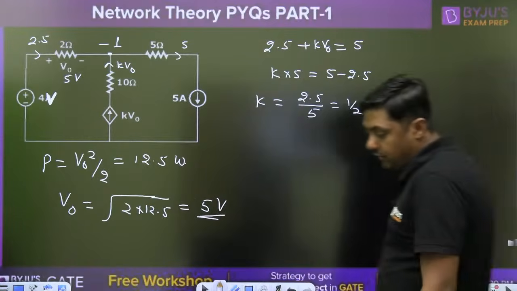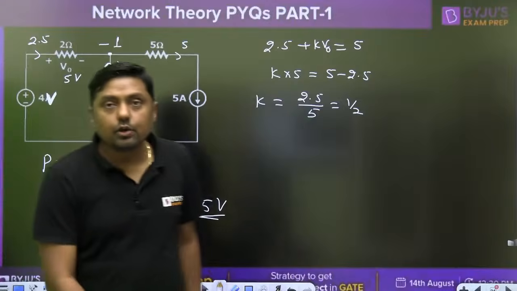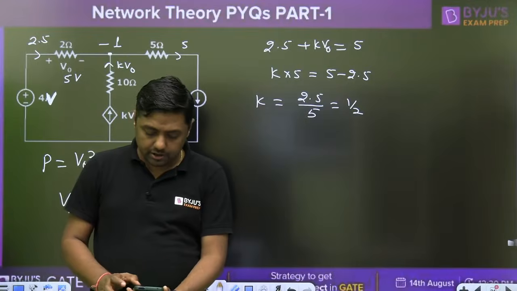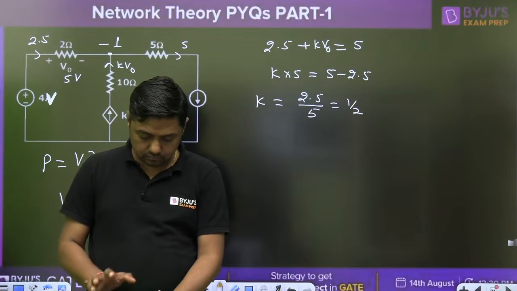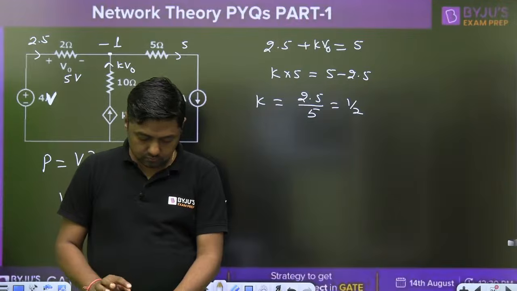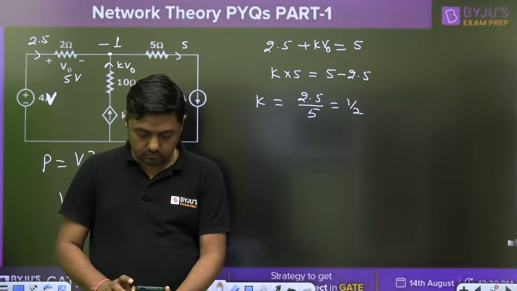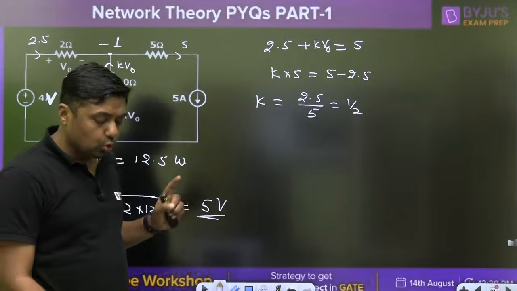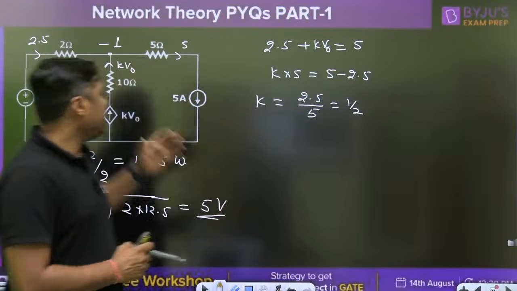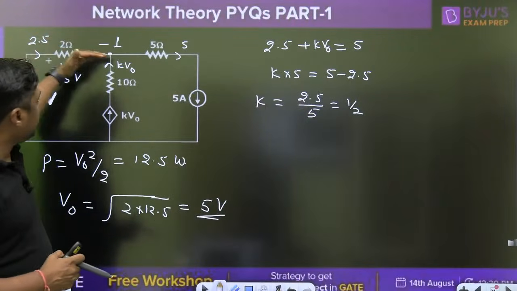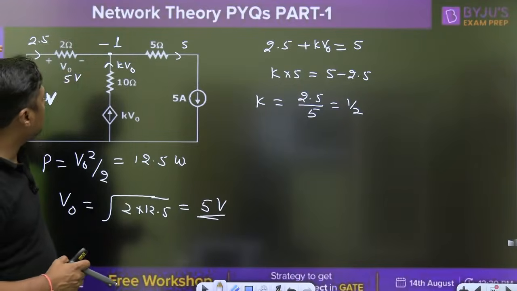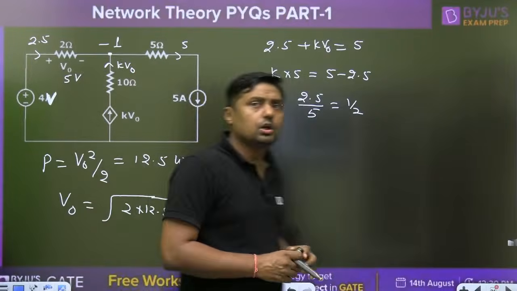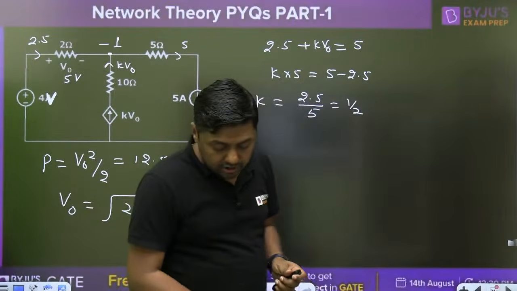Check your calculation. I have given you enough time. Yes, this is 1 by 2. Very simple. Find the voltage at this point, find the current, apply the KCL. Sum of the incoming current is equal to outgoing, then you can find the value here. 1 by 2. Okay then, next question.